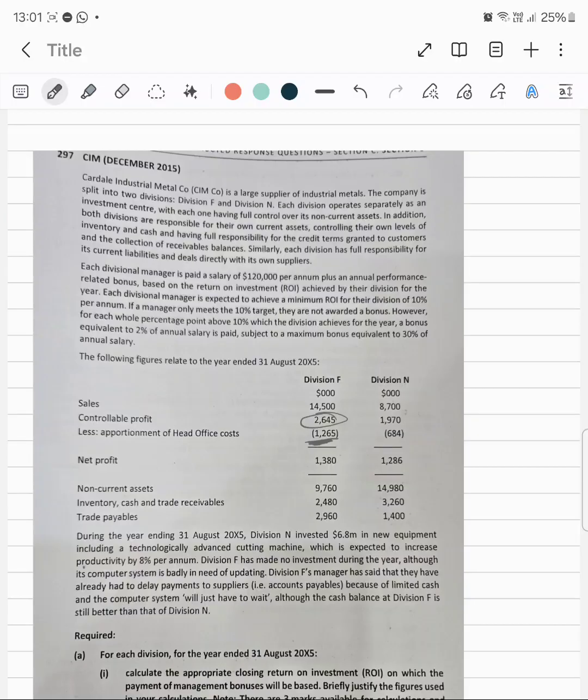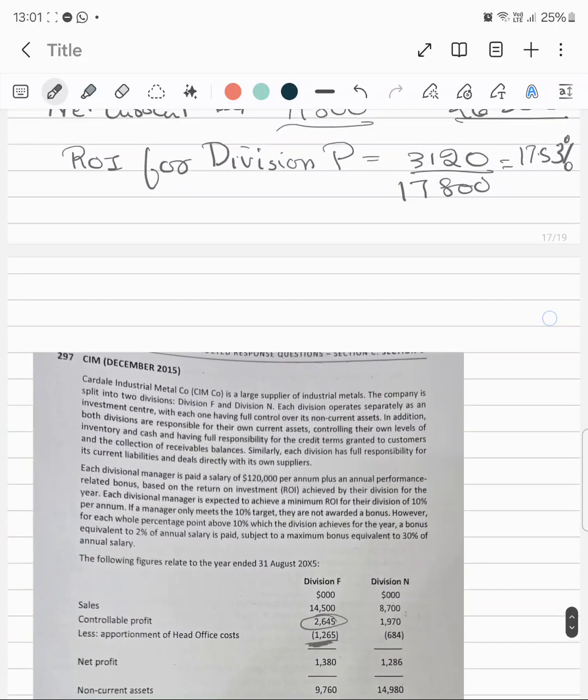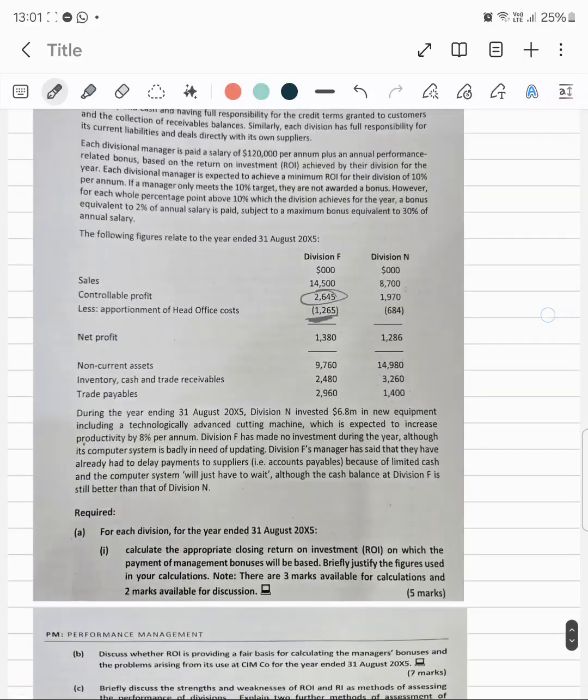And this is basically a net income pickup which is being done. So the profit earned is holistically controlled by the division and not by the head office. So your controllable profit will be 2645.